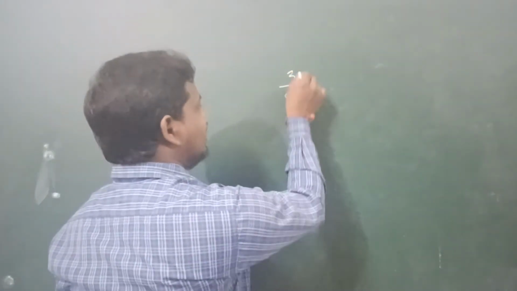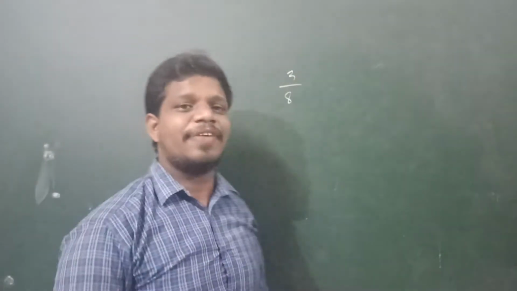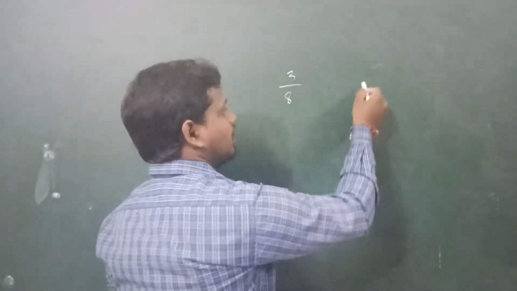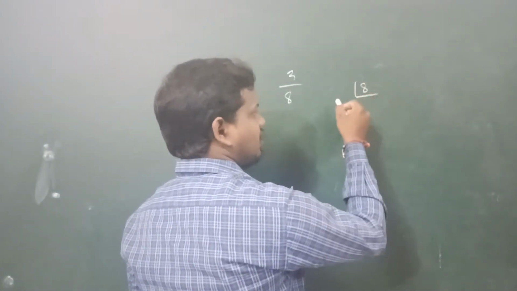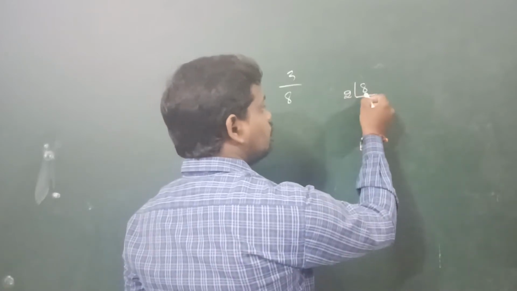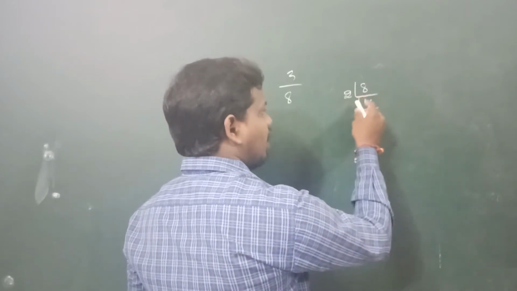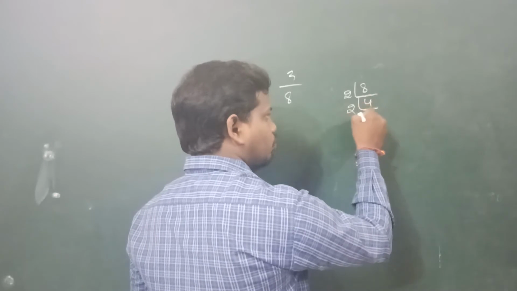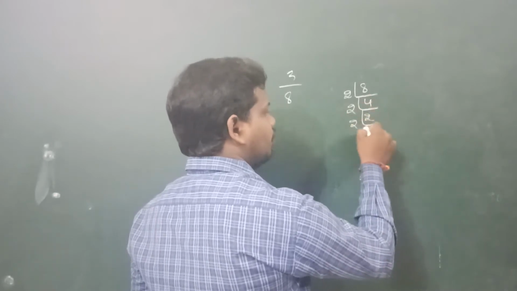Okay, so now you will see examples of rational numbers which give terminating decimals. For example, 3 by 8. Just prime factorize 8. It is divisible by 2, two fours are 8, and again 4 is divisible by 2, two twos are 4, and again 2 is divisible by 2.